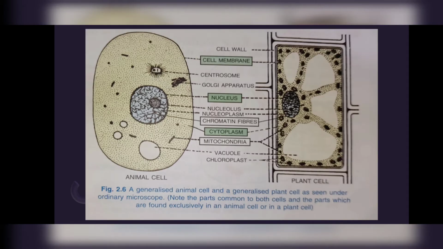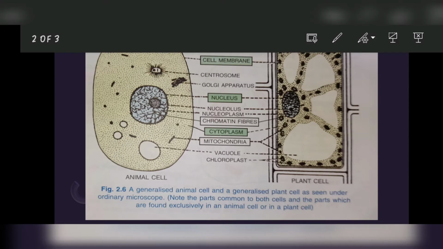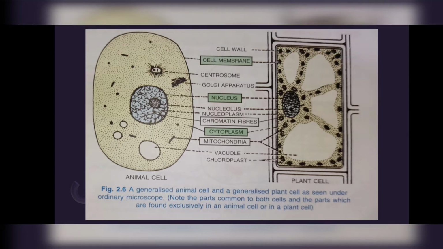Sorry guys, actually I am doing screen recording and these are slides, so it happens sometimes, I'm really sorry. This yellow cell is animal cell and this is plant cell.